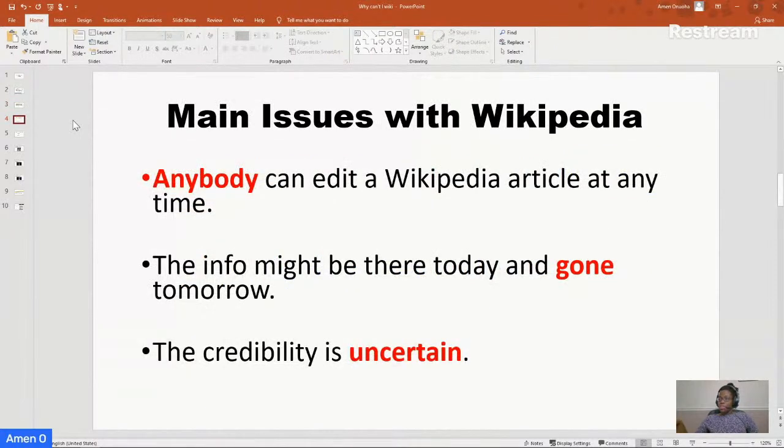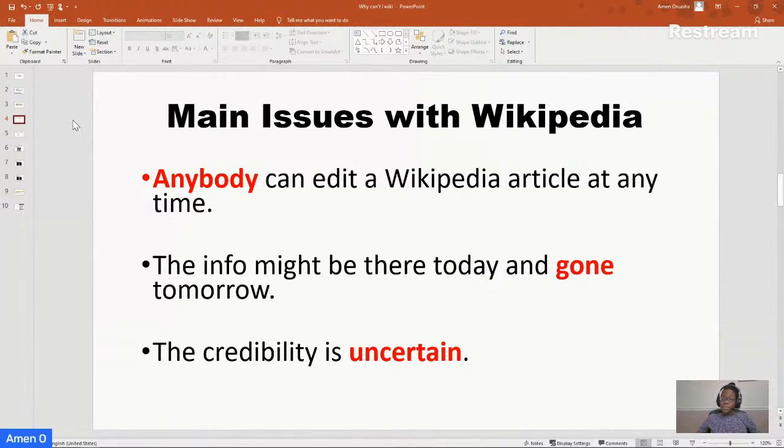So here are some of the major issues with Wikipedia. It's that anyone can edit a Wikipedia article at any time. And then the info might be here today and gone tomorrow, exactly because anyone can edit it. And because of all that, the credibility is uncertain. You never know who's in there editing, what they're changing. Wikipedia does have some level of privacy and protection, so you can trust the information a little bit, but you just never know who's in there.